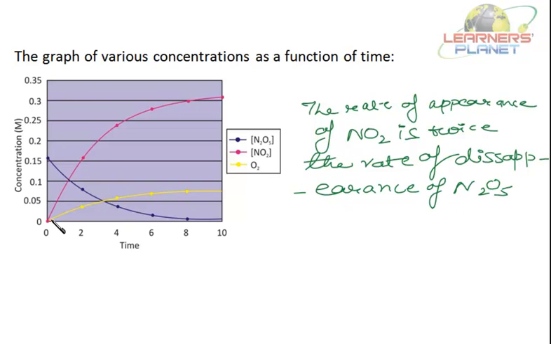Now if you take oxygen, the rate of appearance is half the rate of disappearance of N2O5. So this is just a plot.